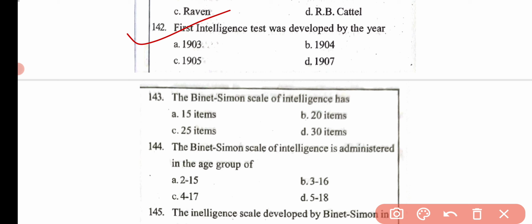Then the next question is, first intelligence test was developed in the year 1903, 1904, 1905, and 1907. Here the correct answer is option C, that is 1905.